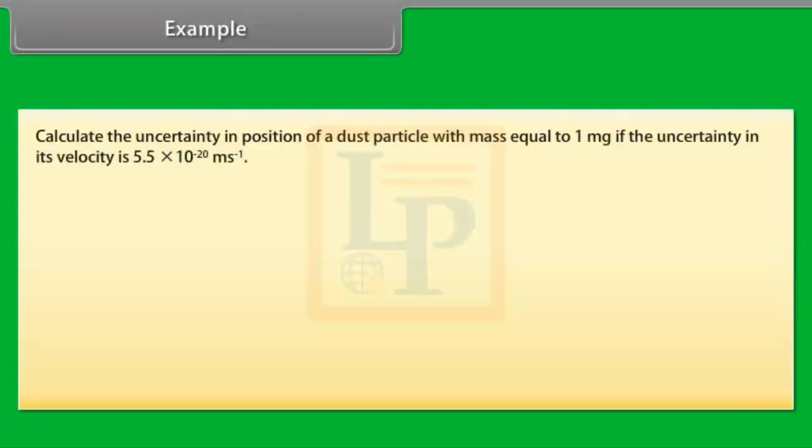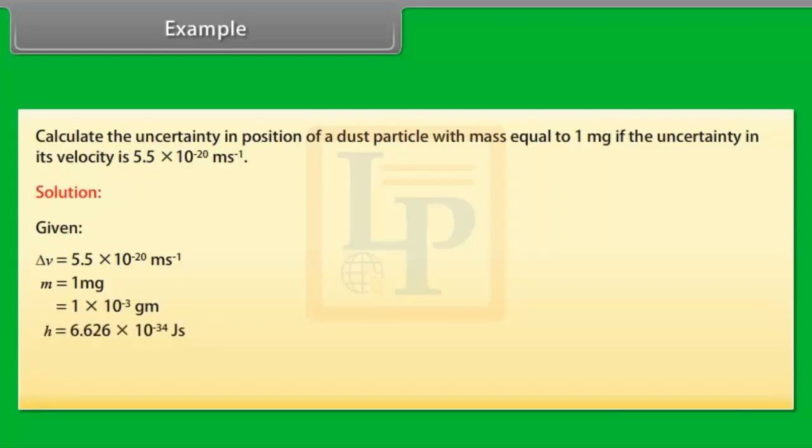Example: calculate the uncertainty in position of a dust particle with mass equal to 1 mg if the uncertainty in its velocity is 5.5 into 10 raised to the power minus 20 meter per second. Solution. Given delta v is equal to 5.5 into 10 raised to the power minus 20 meter per second. m is equal to 1 milligram, equal to 1 into 10 raised to the power minus 3 gram. h is equal to 6.626 into 10 raised to the power minus 34 joule second. From the formula, delta x into m delta v greater than or equal to h upon 4 pi.